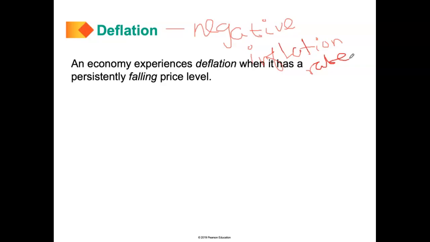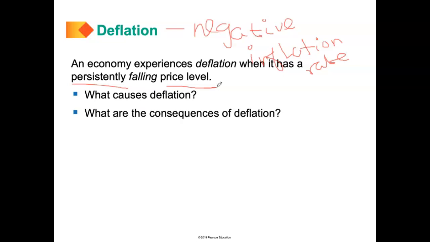An economy experiences deflation when it has a persistent, and again, this is really key, it has to be persistent, decrease in the price level. It's not just a one-time decrease in the price level. So in the next segment of this chapter, we're just going to look at what causes deflation, what the effects of deflation are, and also how deflation can be ended.